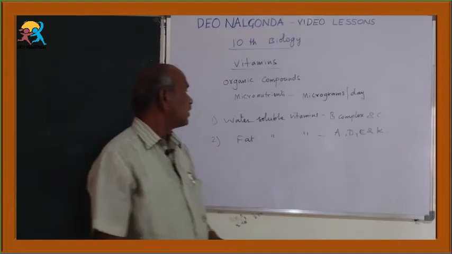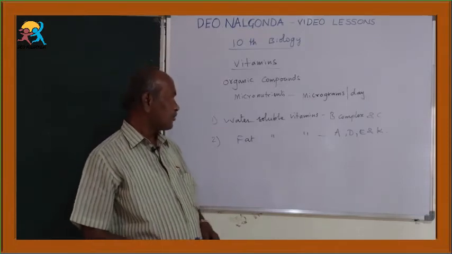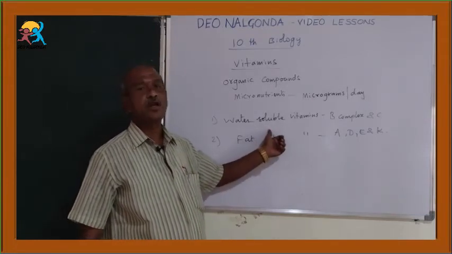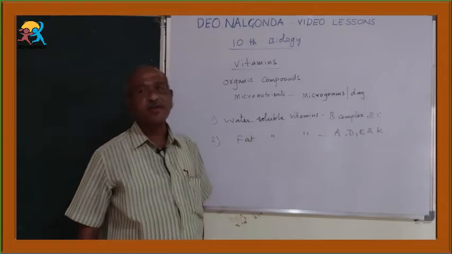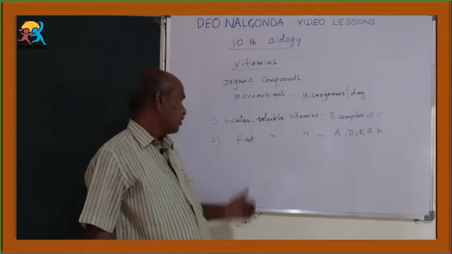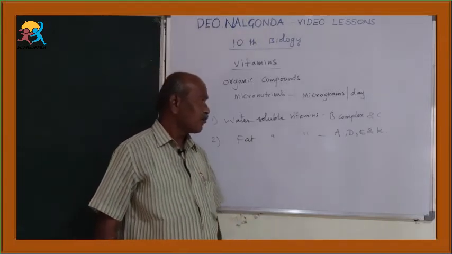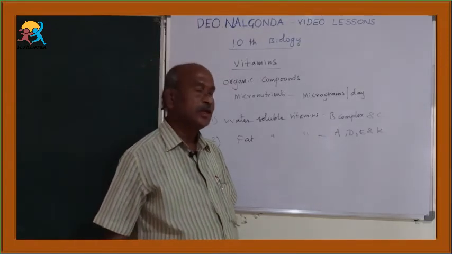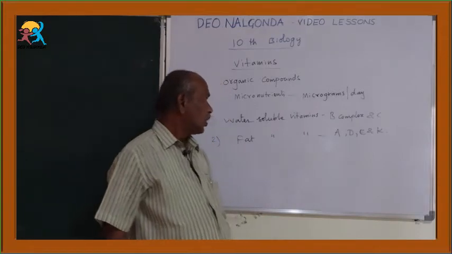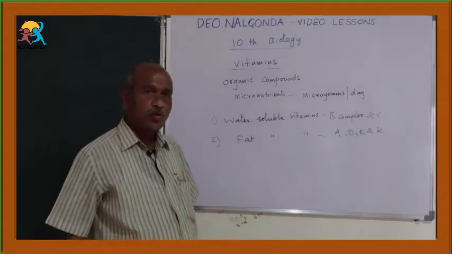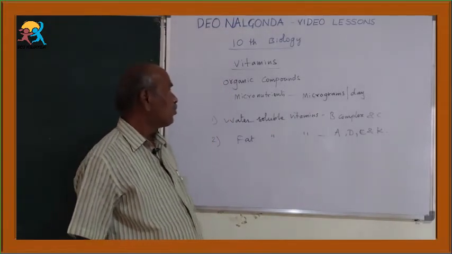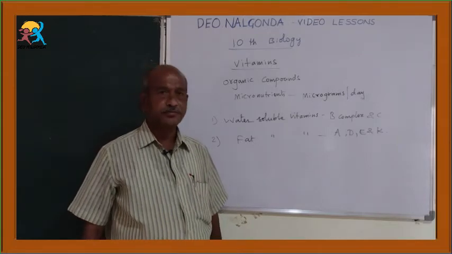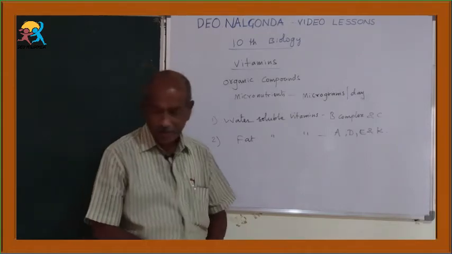Okay. So, vitamins are classified into two types. One is water soluble vitamins, B complex and C vitamin. Fat soluble vitamins are four types, A, D, E and K. Children, now we go to the topic water soluble vitamins, B complex and C.